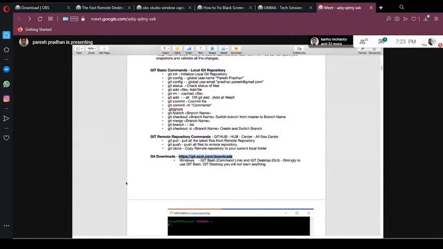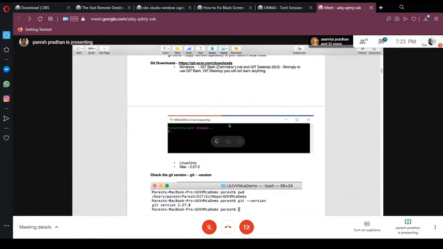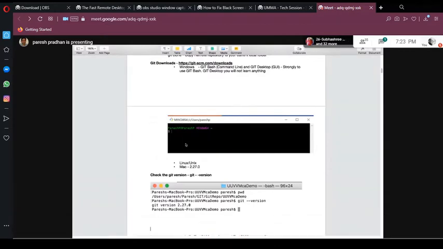Once you install, let me tell you for Windows users, you'll see a command window like this. This is Git Bash, as we call it in the Windows world. If you see this logo, this is like a command prompt, just similar to the Windows command prompt.